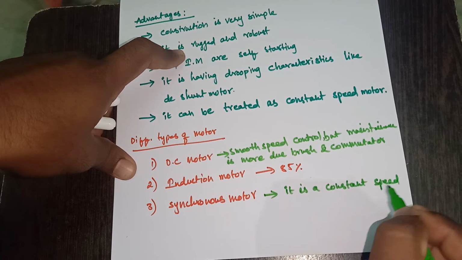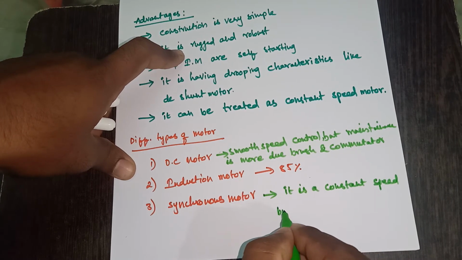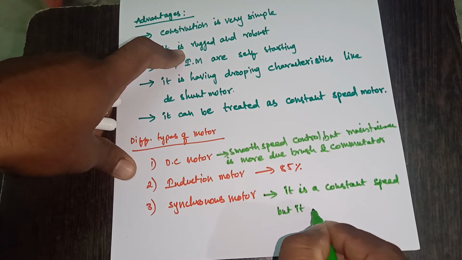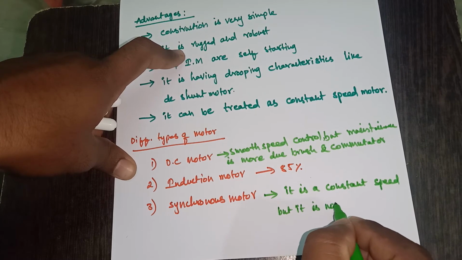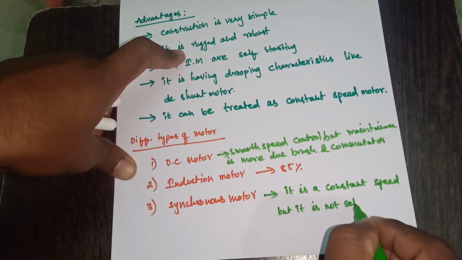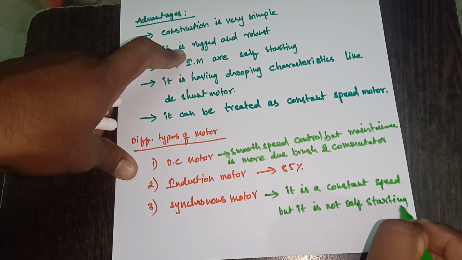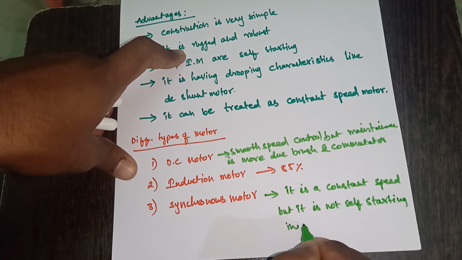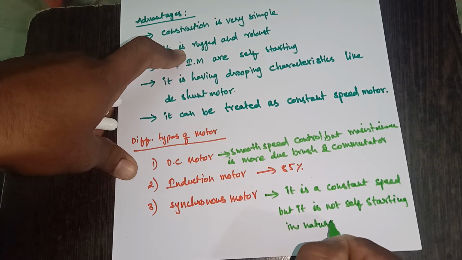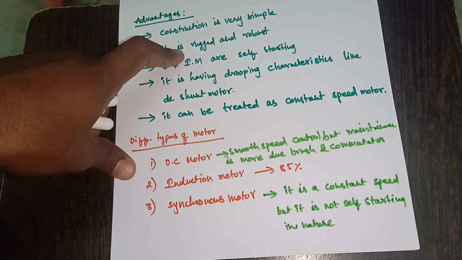It is a constant speed machine, but it is not self-starting in nature. So due to this drawback, in most cases we won't prefer the synchronous motor.